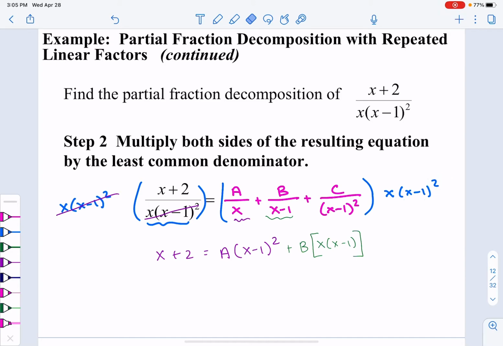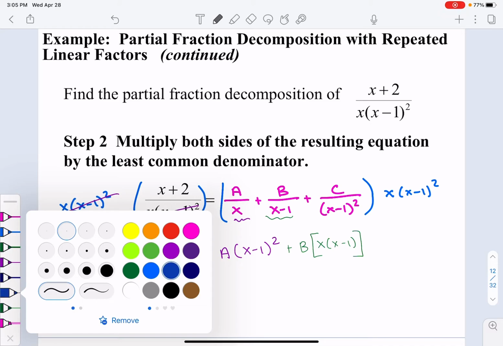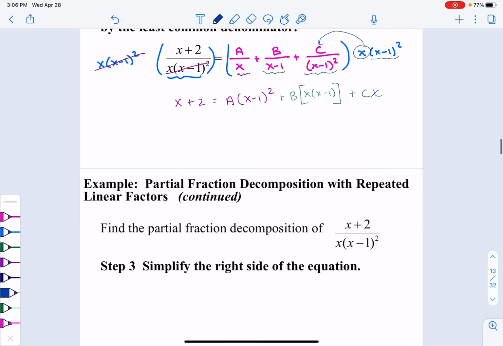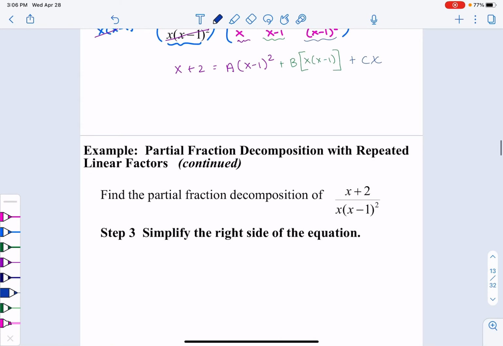And then we have our last piece. Our last piece tells us that we have this x minus 1 squared. That's going to cancel out the x minus 1 squared to just leave us with an x that multiplies by c. So that means we're going to have plus cx. And then we're going to have a little bit of simplifying to do. You can simplify there, or on the next slide, it tells us to simplify the right side of that equation. So if we simplify this down, let's see what we have.